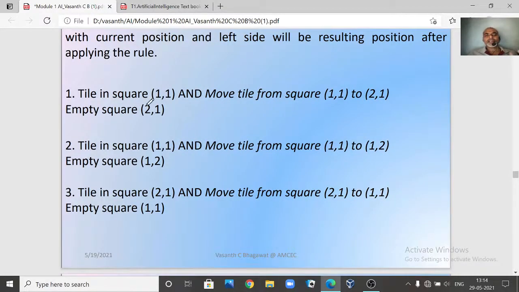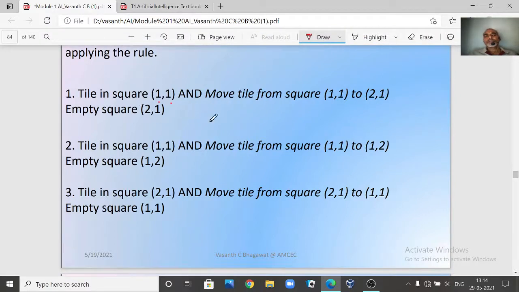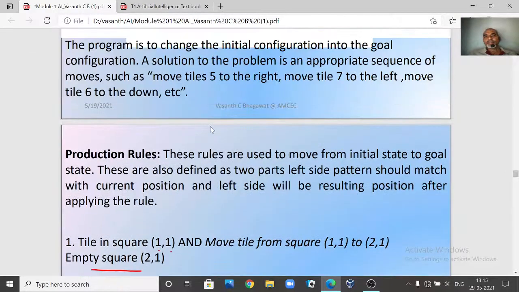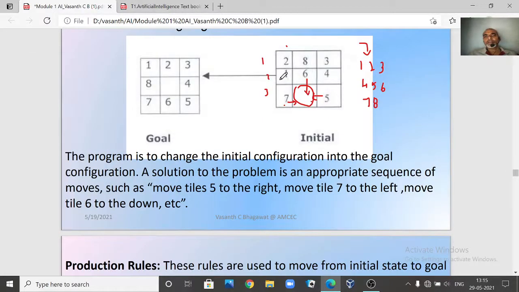Here we are writing some rules. If there is a tile in square 1 comma 1, move the tile from square 1 comma 1 to 2 comma 1. Now if you do that, what will be the position? You will have an empty square at 2 comma 1. For example, 2 comma 1 will be empty, correct? I think you are getting it.